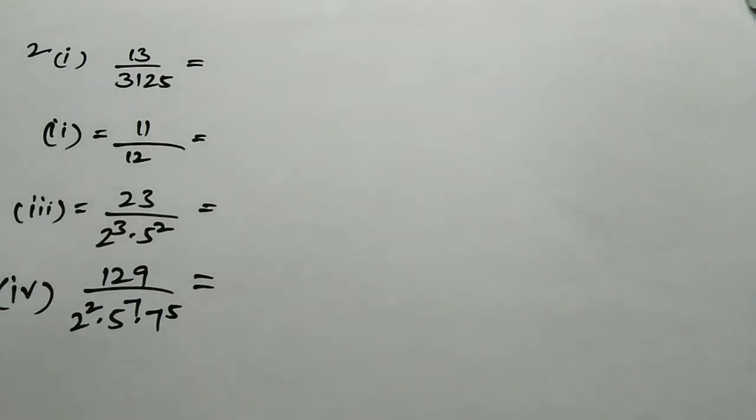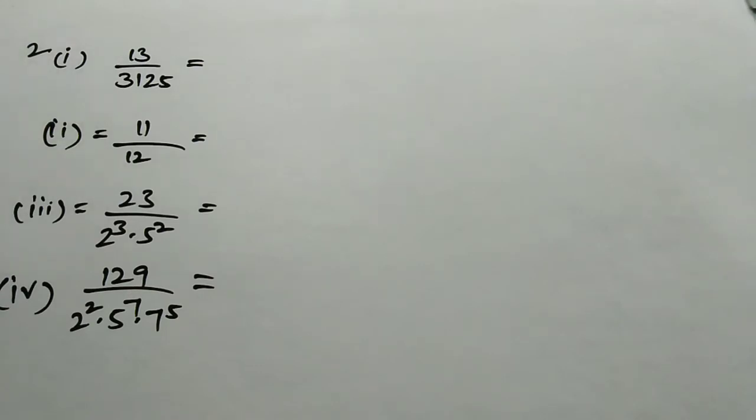Here is a list of problems I have listed to find out whether a given number is terminating or non-terminating. It is in your exercise 1.3, your second question. I have taken some problems to discuss how to find whether a number is a terminating one or non-terminating one. You have to see only the denominator here.